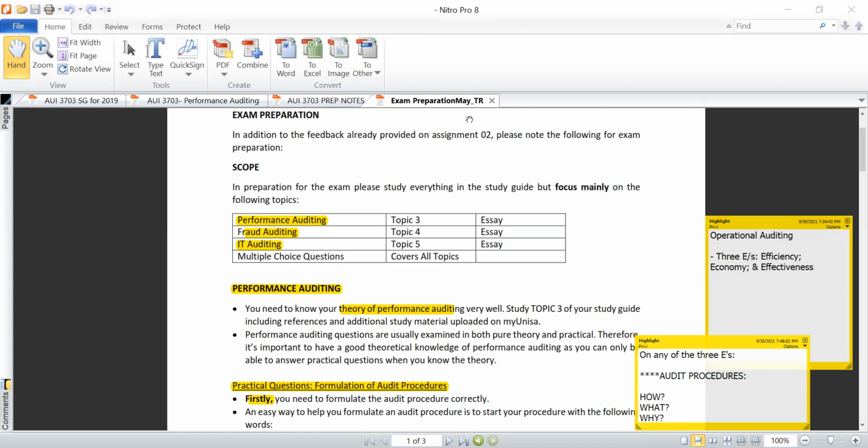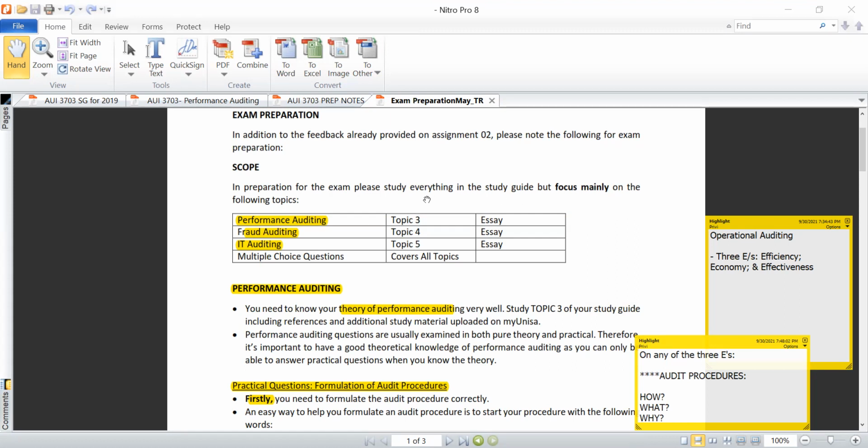So there are three essential topics that are heavily tested in this module, namely performance auditing, fraud auditing, and IT auditing. These are the key essential topics of note in AUI 3703, which you really need to have a thorough understanding of, including how each one of them is tested in the exam.